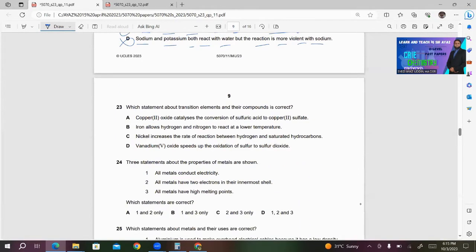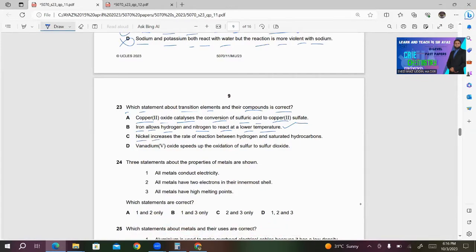23. Which statement about transition elements and their compounds is correct? A, copper(II) oxide catalyzes the conversion of sulfuric acid to copper(II) sulfate. This is wrong. It's not catalyzing this reaction, it's reacting. B, iron allows hydrogen and nitrogen to react at low temperature. This looks correct to me because in this reaction, iron is acting as a catalyst.